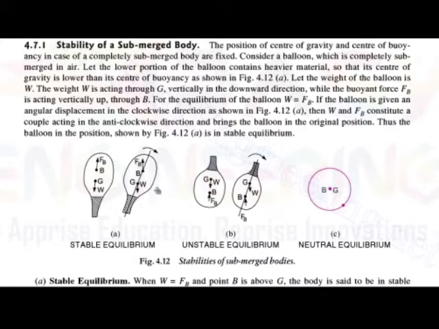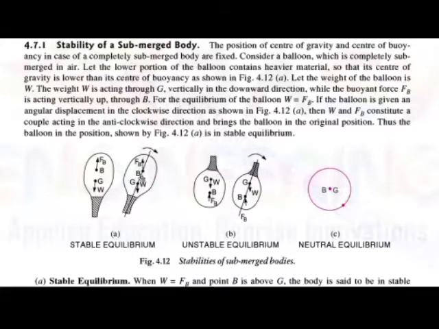So here the balloon is given an angular displacement in the clockwise direction, and due to this angular displacement, the force of buoyancy and the weight of the balloon constitute a couple which is in the anti-clockwise direction. Due to this, the balloon is in a balanced position.